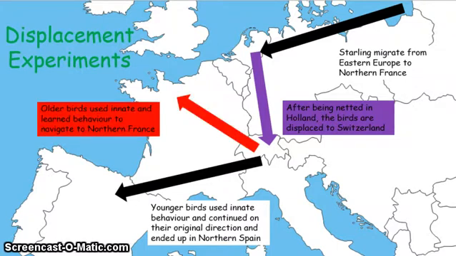However, the older birds, which were more experienced, used some of their learned behaviour, such as observing familiar landmarks, etc., to navigate their way to the actual migration grounds in northern France, where they were supposed to go.